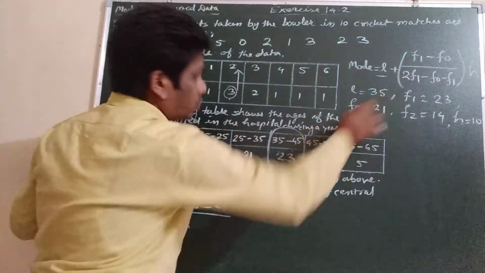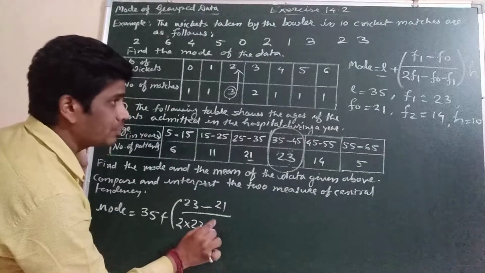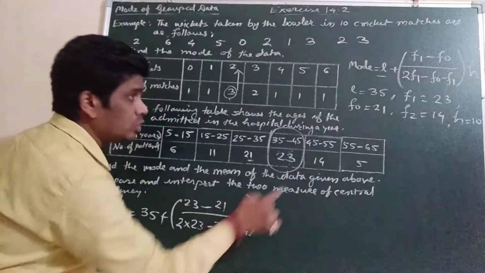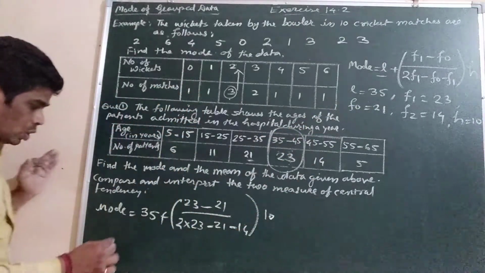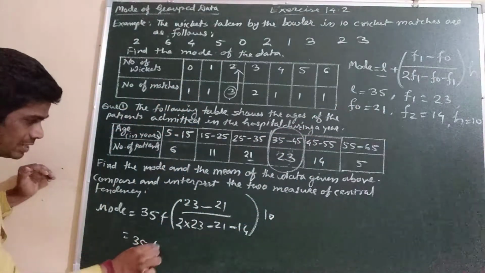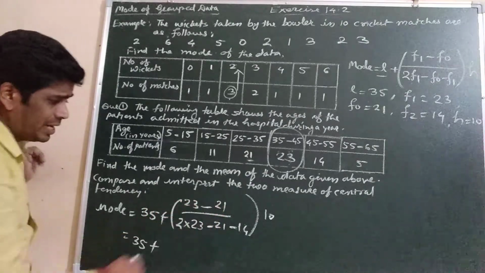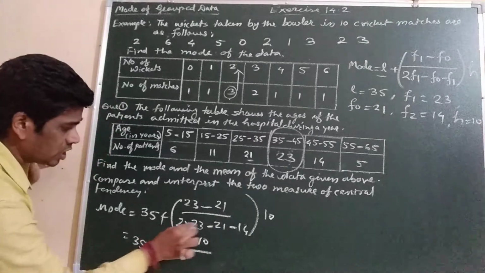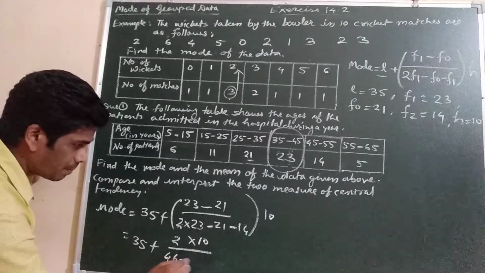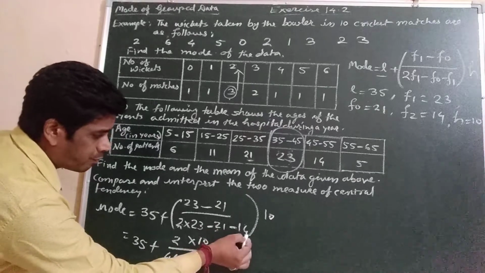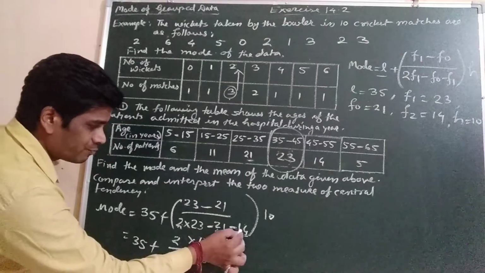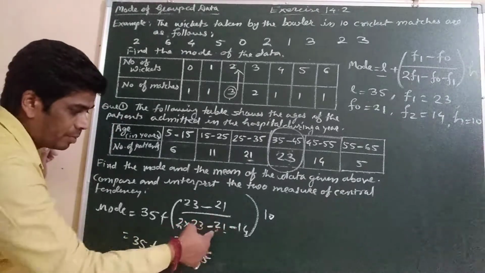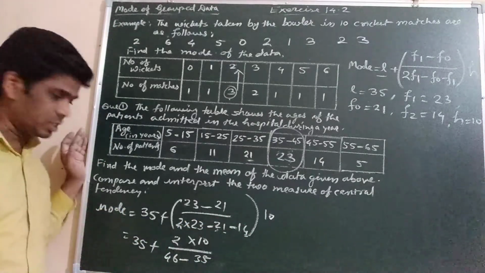The formula is 35 plus (f1 minus f0) means (23 minus 21) upon (2 times f1 minus f0 minus f2), which means (23 minus 21 minus 14) into h means 10. So it will be 35 plus 23 minus 21, it will be 2 into 10 upon 23 2s are 46 minus this we will add, so it will be 4 plus 1 is 5 and 1 plus 2 it will be 3, means minus 35 we will get. Sum both of the negatives, so the sum of the negatives will be minus 35.